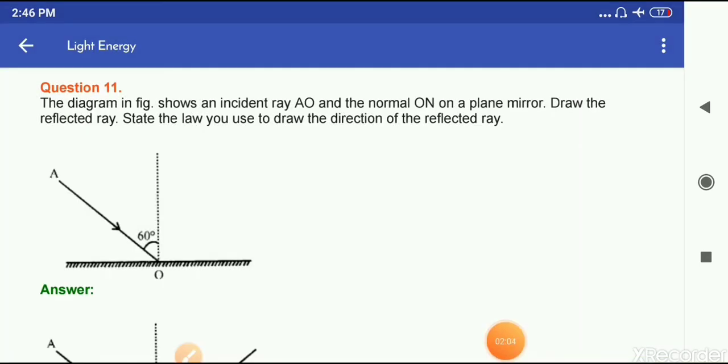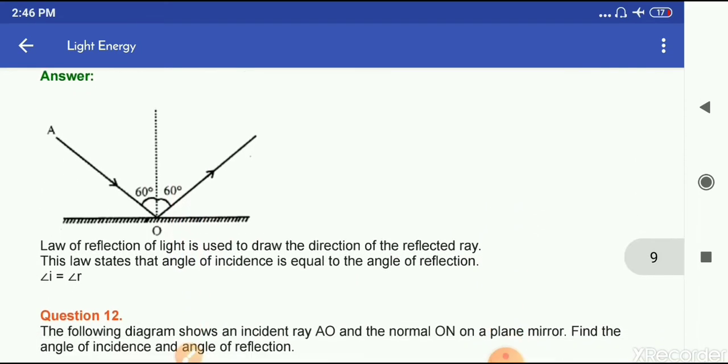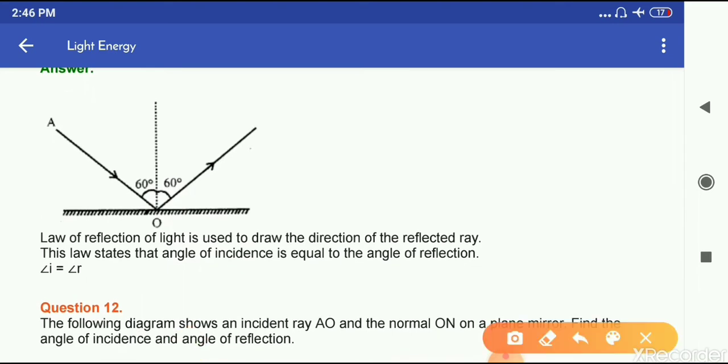The diagram in the figure shows an incident ray AO, the normal ON, on a plane mirror. Draw the reflected ray and state the law you use to draw the direction of the reflected ray. Okay, so you have to do this question like this. And you have to write down that the law of reflection of light is used to draw the direction of the reflected ray. This law states that the angle of incidence is equal to the angle of reflection, that is angle I equals angle R.